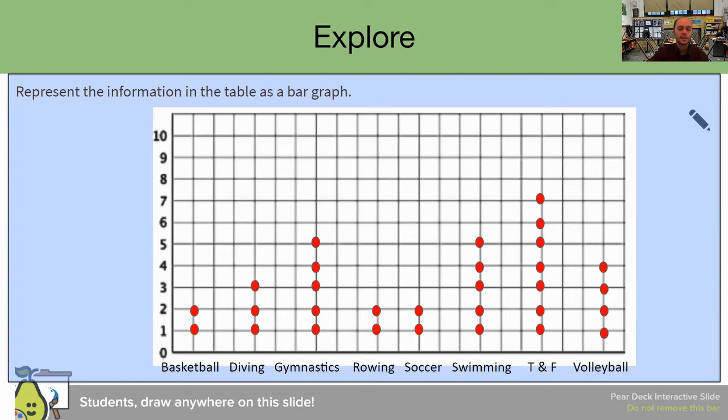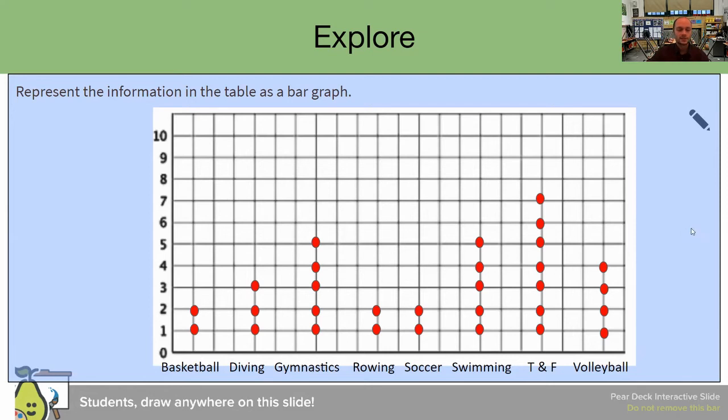All right, welcome back. If you said we use dot plots to help us count numerical data, you are correct. In this case, we're actually not counting numerical data. We're counting different categorical data, specifically sports. And so therefore, since we're using words and not numbers, we don't want to use a dot plot because dot plots are used on a number line. Whereas here, we don't have a number line on the x-axis, we have words. So it doesn't make sense for us to use a dot plot in this situation.